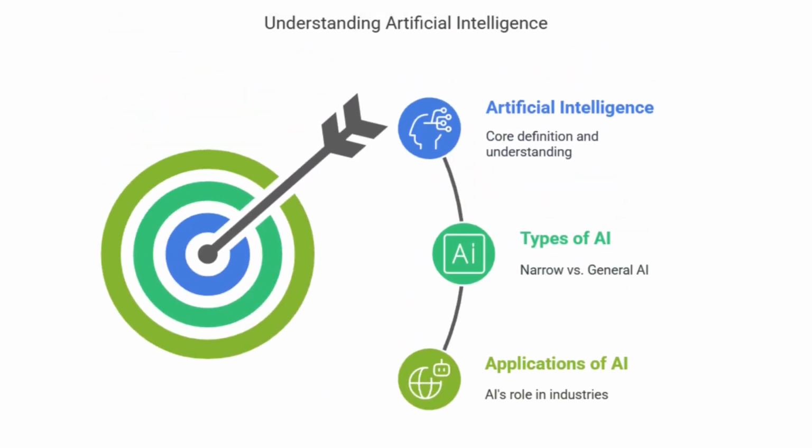Understanding the basics of AI. So what exactly is AI? Artificial intelligence is the simulation of human intelligence in machines, enabling them to perform tasks that typically require human cognition, like problem solving, learning, and decision-making. AI comes in two major forms: narrow AI, which is designed to handle specific tasks, and general AI, which is still a theoretical concept with the ability to perform any intellectual task a human can.